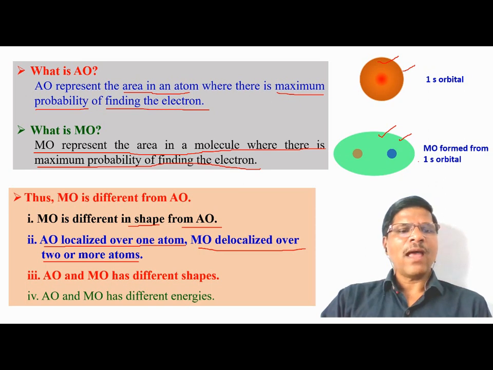And the last one, atomic orbital and molecular orbital have different energies. So the point to remember is that atomic orbital is present in the atom, molecular orbital is present in the molecule, and they have different properties: different shapes, different energies, and different localization.